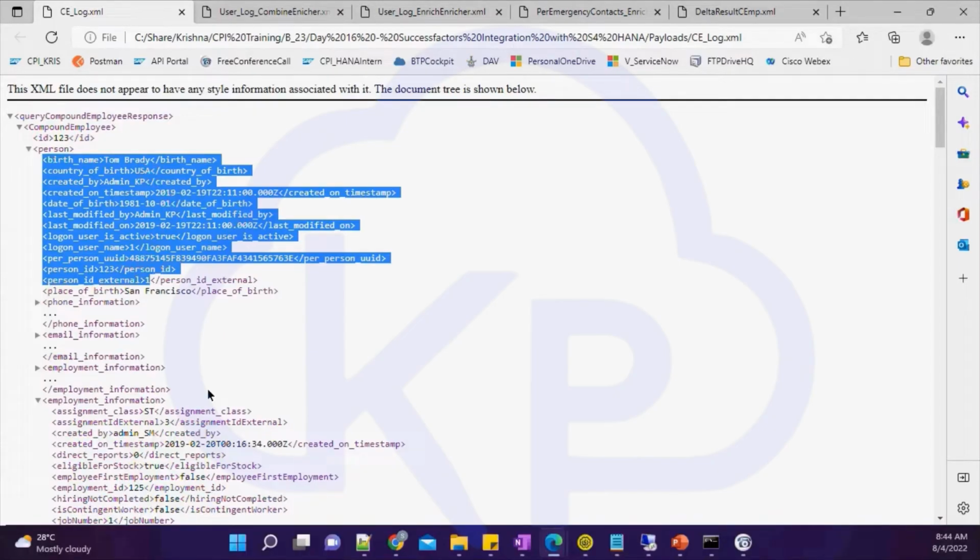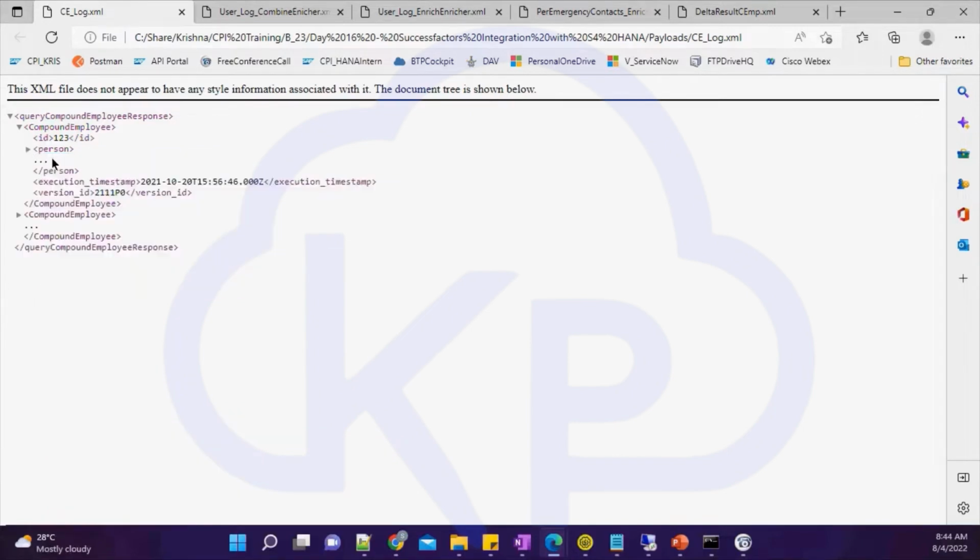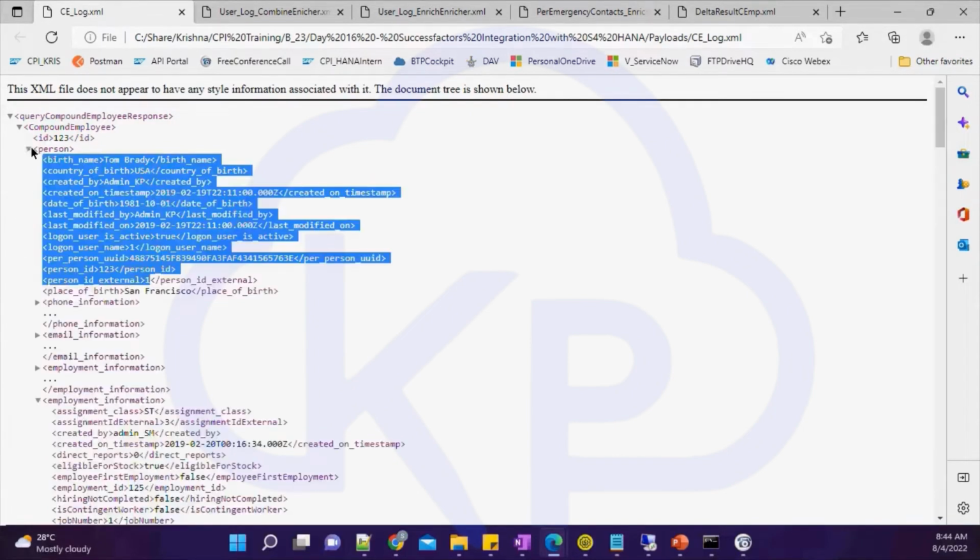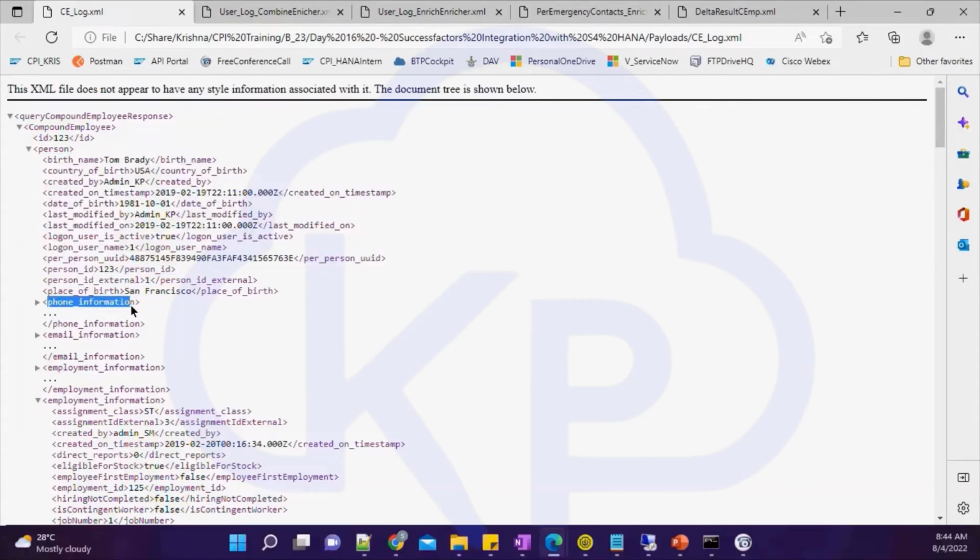Okay, so say we have corona or any natural calamity that has arisen in a particular geolocation. You want your system to be intelligent enough to send an alert to all the employees who are part of that particular geolocation or area. So how can you identify them? Using this address information. Under the person information you will have address information. Since I have not selected it, that's the reason it is not coming here. So you can have that address information.